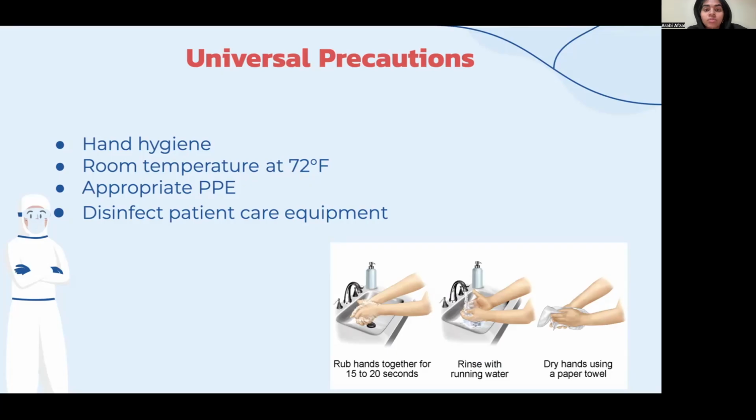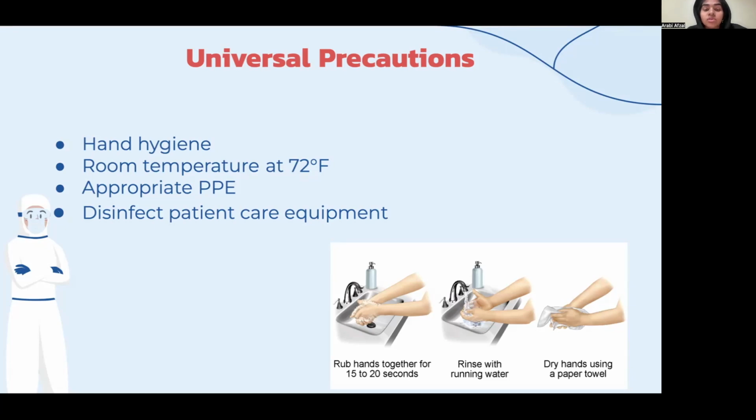Moving on to the universal precautions of performing a peripheral vascular disease exam, performing hand hygiene is the best practice to protect healthcare workers and patients from infections and prevention of transmission of diseases. Keeping the room temperature at 72 degrees Fahrenheit stops both vasoconstriction and vasodilation. It helps to conduct a thorough assessment of the peripheral vascular system.